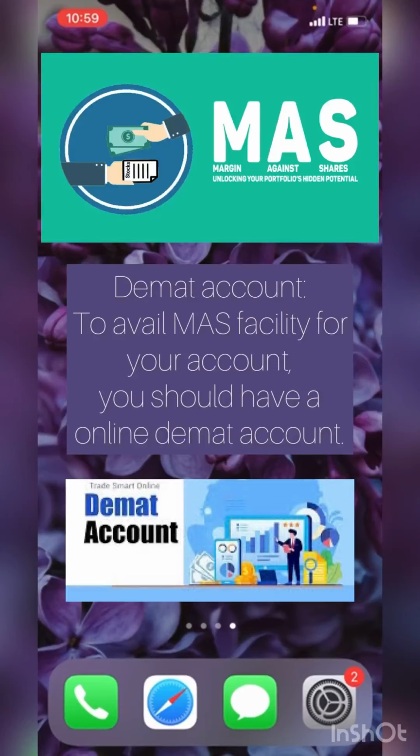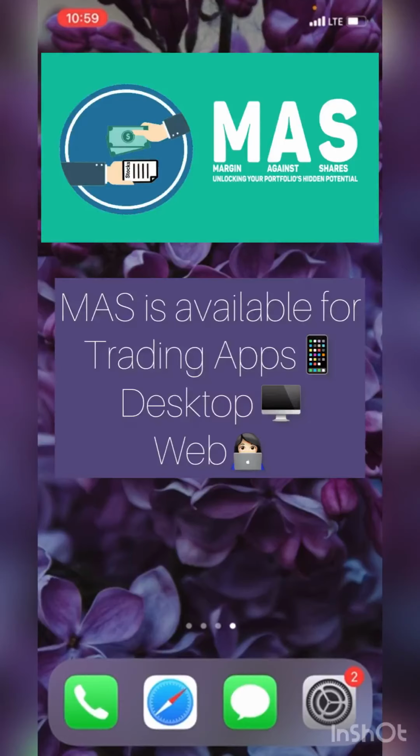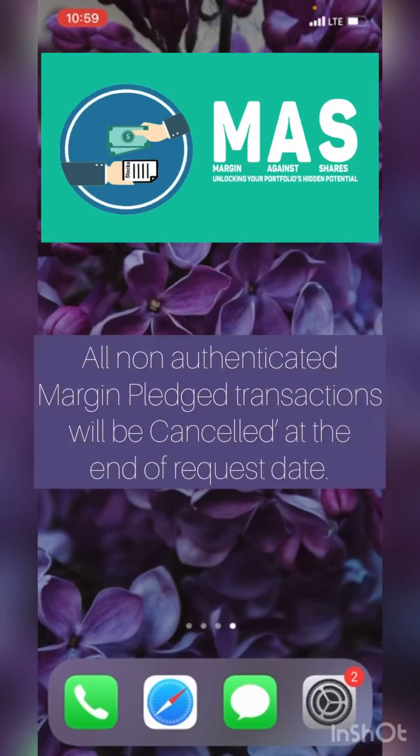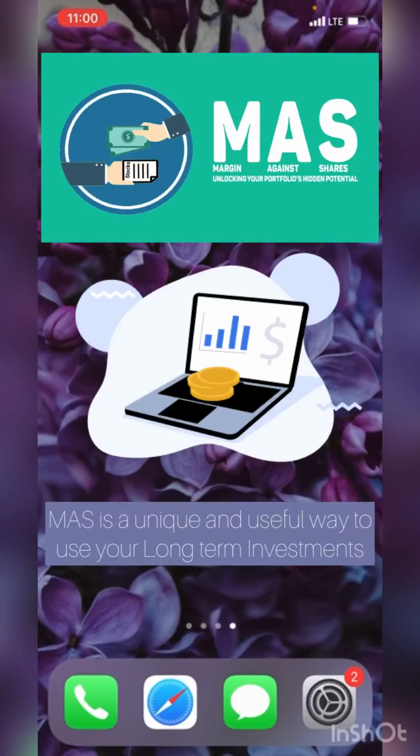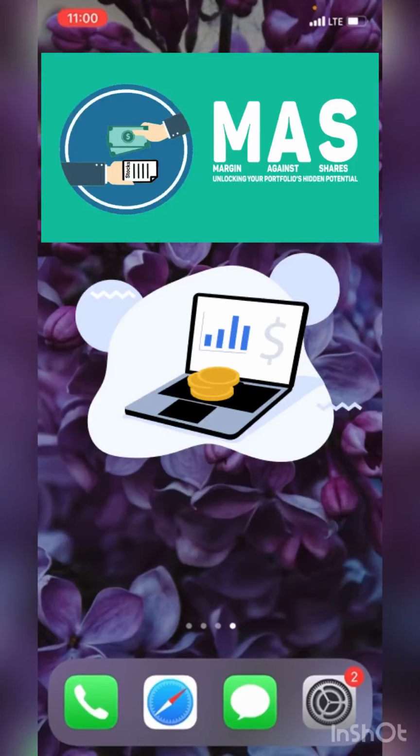Also, to avail margin against shares facility for your account, you should have online demat account with us. This margin against shares facility is available for trading apps, for desktop and also for web. All the non-authenticated margin pledge transactions will be cancelled at the end of request date. Lastly, you can place pledge request even if you have not updated your POA. Hence, margin against shares is a unique and useful way to utilize your long-term demat account investments.